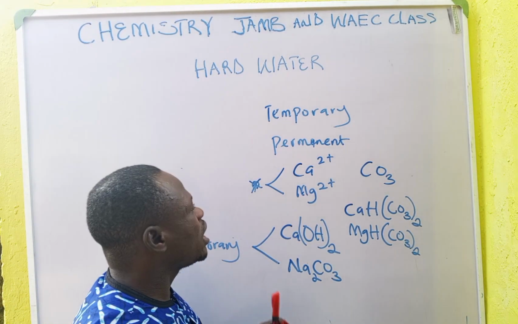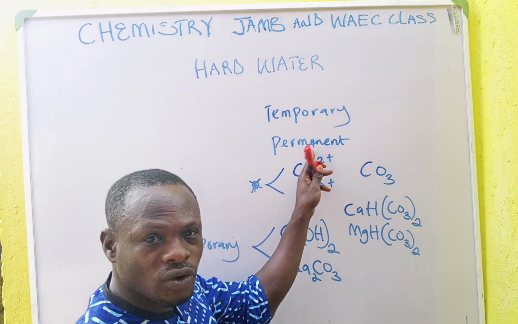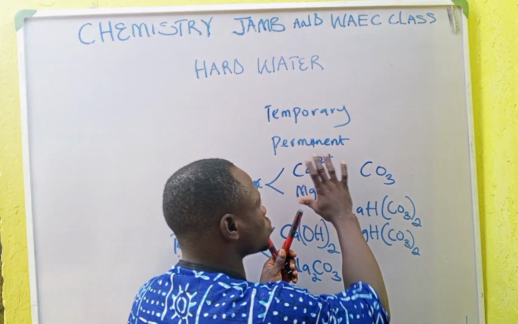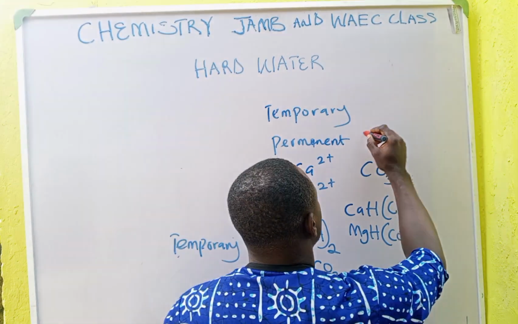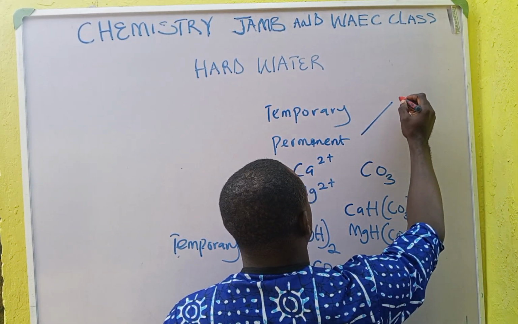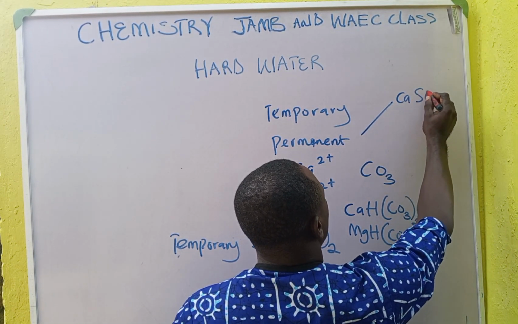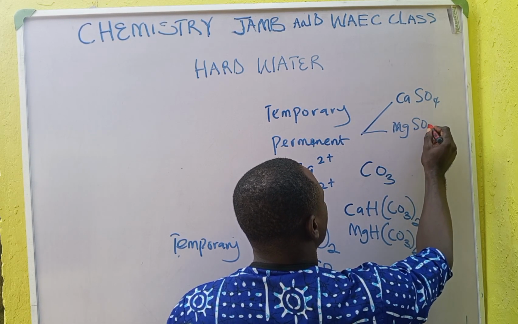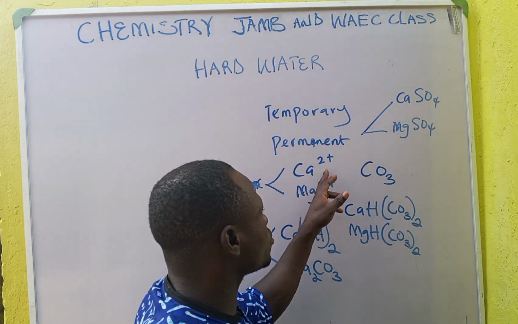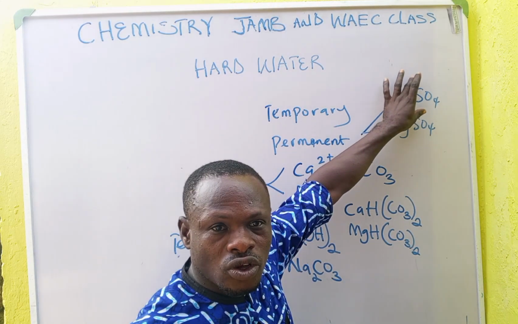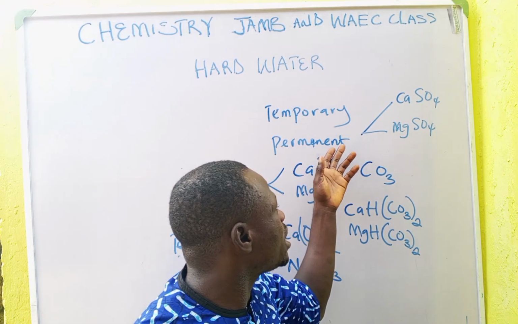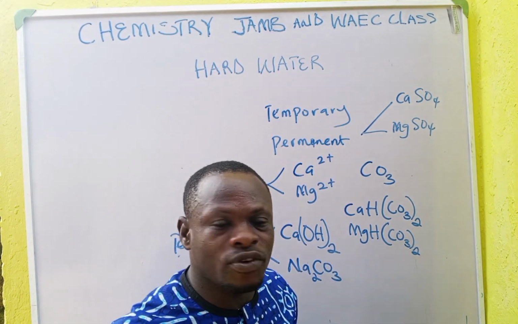Now, how about permanent hardness of water? Permanent hardness of water is caused by these two salts combining with sulfate. We have CaSO4 and MgSO4. When these two ions combine with sulfate, they form what we call permanent hardness of water. Permanent means that you cannot easily remove it by boiling.